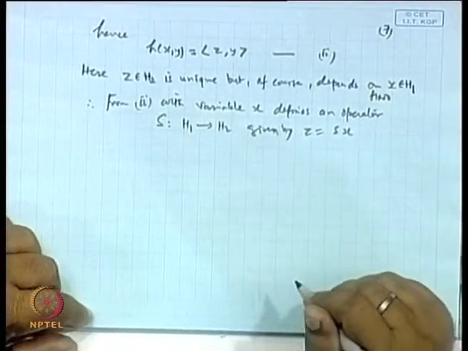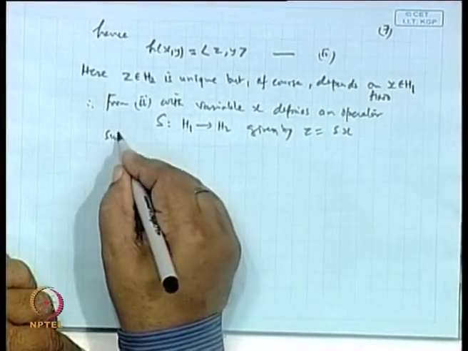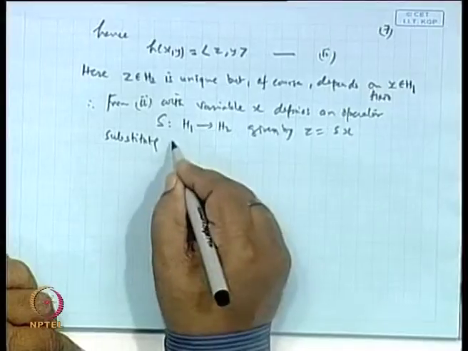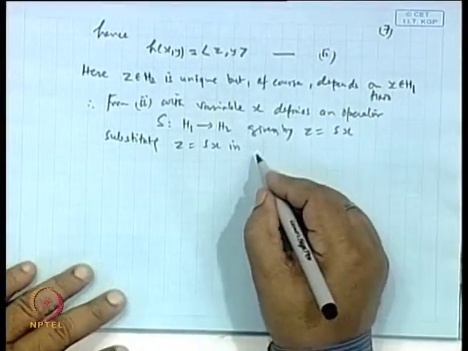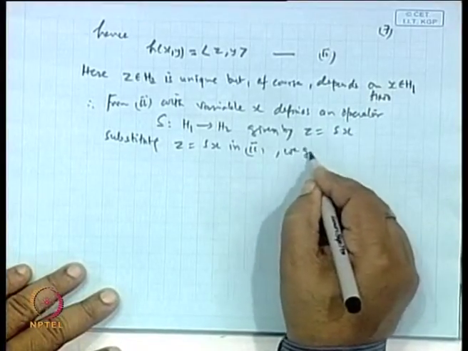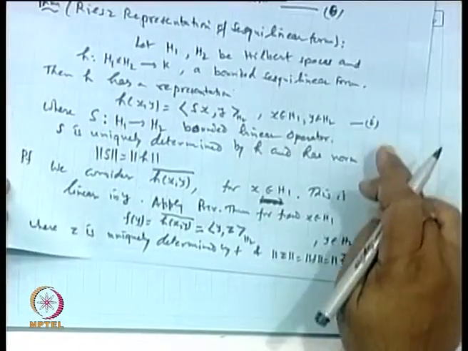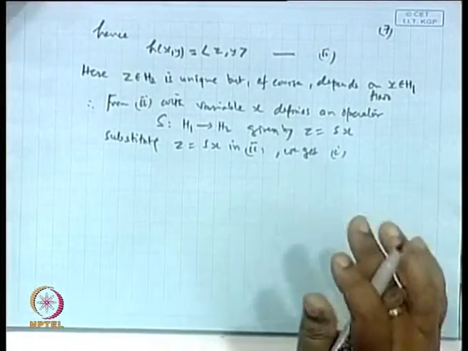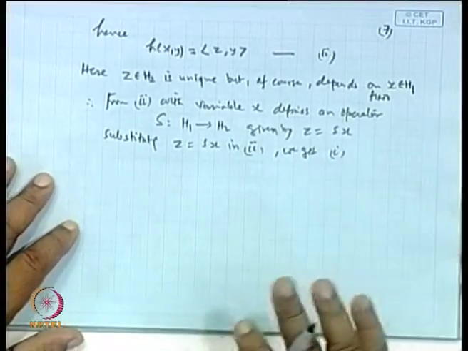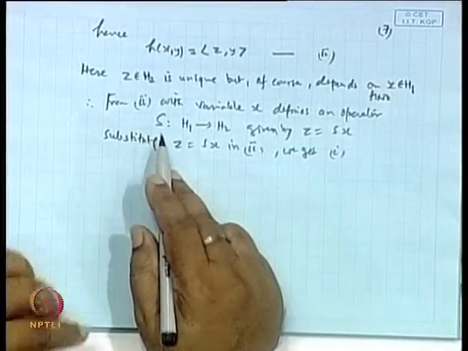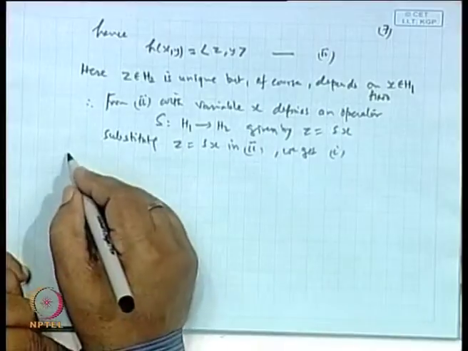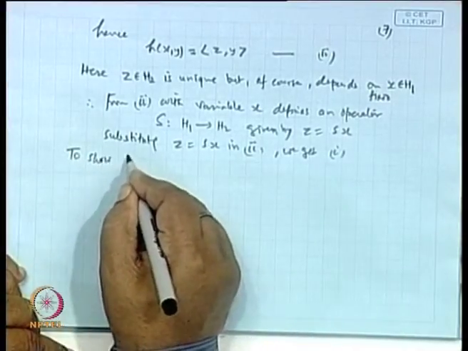Substituting z equal to S x in (ii), we get our first representation (i). So, the representation that we have obtained proves the existence of S from H1 to H2, which will give the corresponding form. Now, once the existence of S is established, we will prove S is linear and bounded. So, to show S is linear.